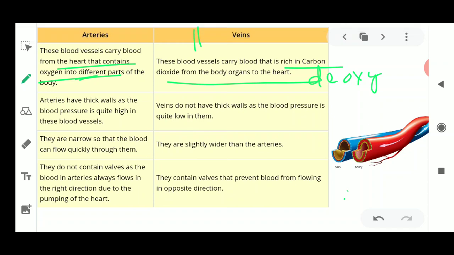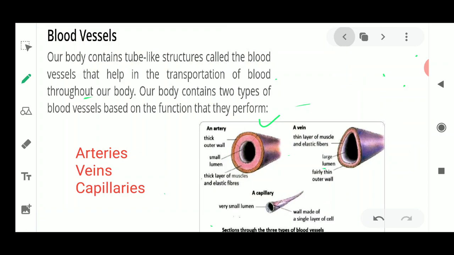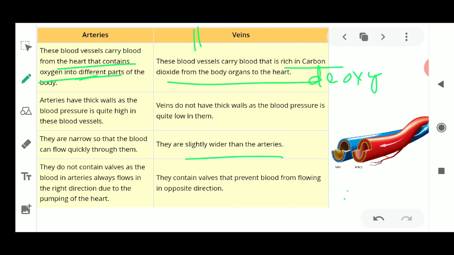Okay, the next difference is that the artery is narrower, so more blood can flow very quickly through it. Similarly, here the veins are slightly wider in nature. We have seen this, veins are wider as compared to the artery. So the artery is not very wide in its space for the flow of the blood. The wider vein only needs to collect the blood from one place to another.